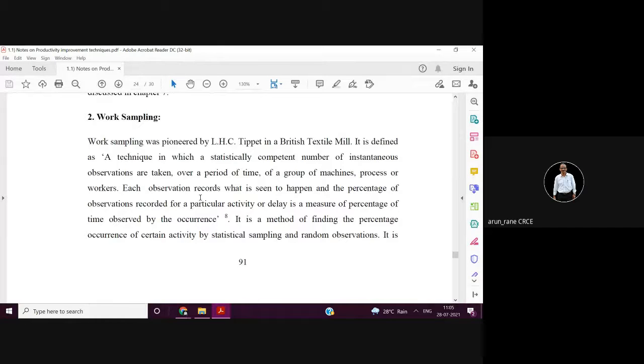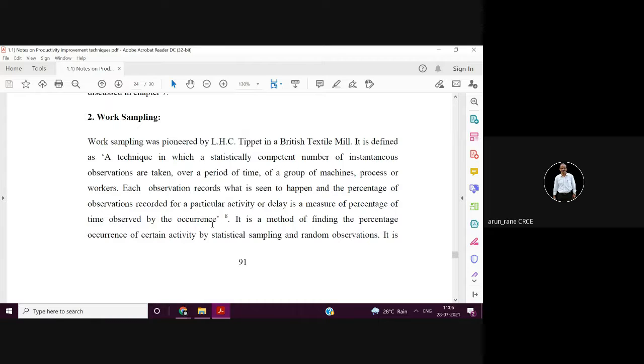Work sampling is a technique in which a statistically competent number of instantaneous observations are taken over a period of time of a group of machines, processes or workers. Each observation reports what is seen to happen, and the percentage of observations recorded for a particular activity or delay is a measure of the percentage of time observed.